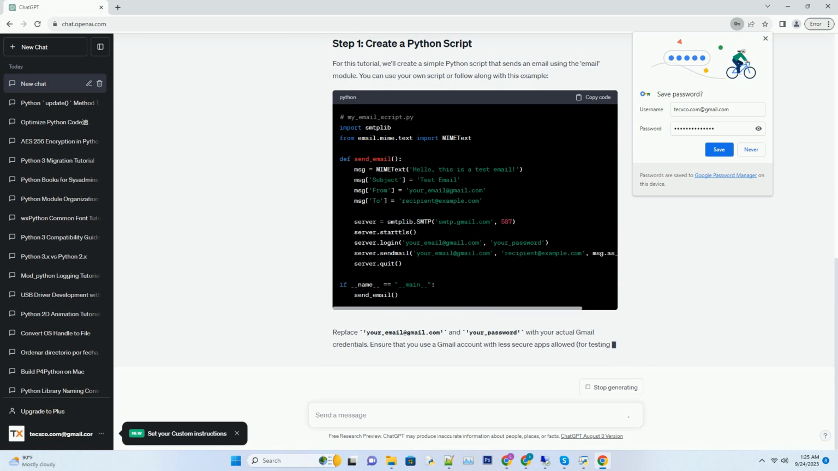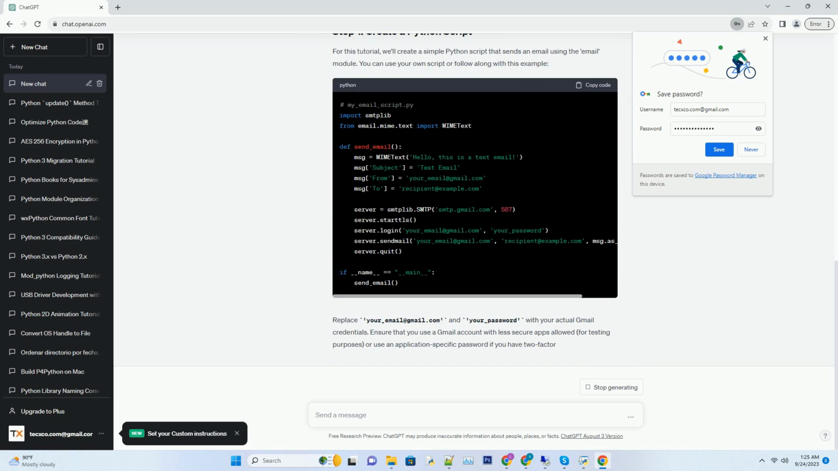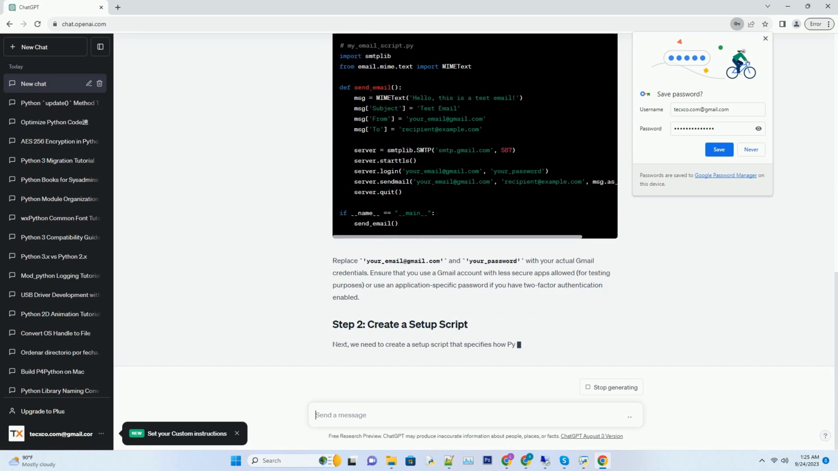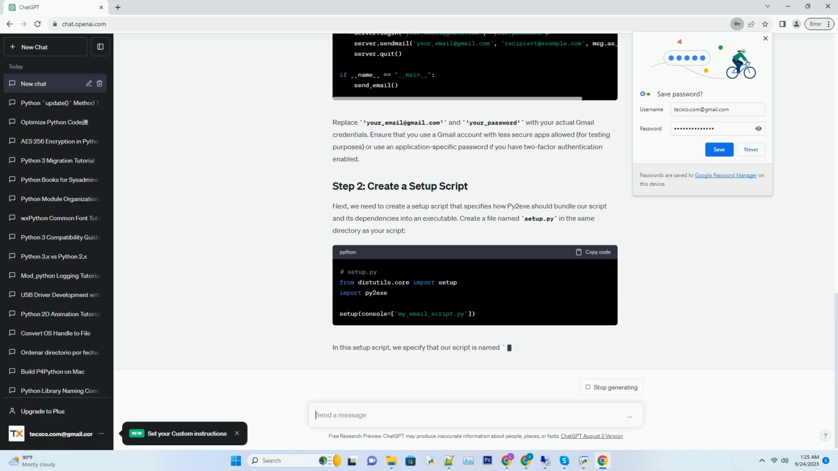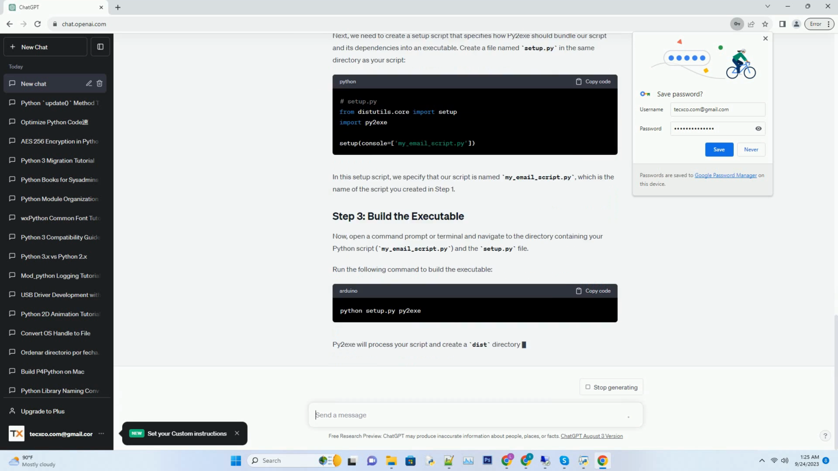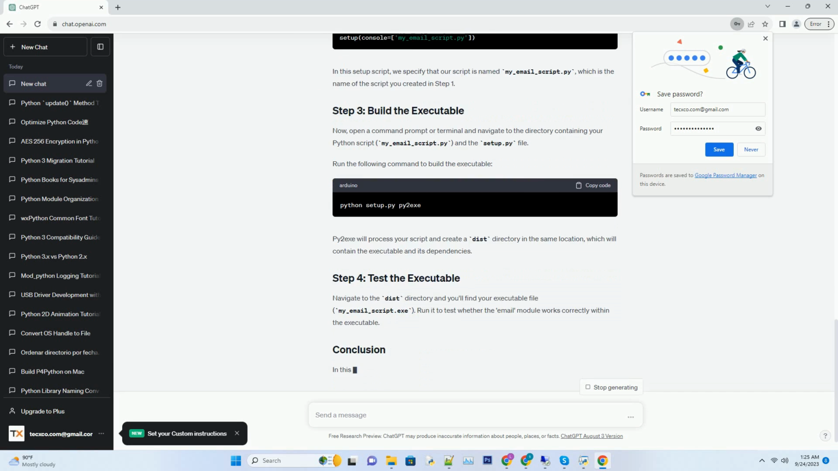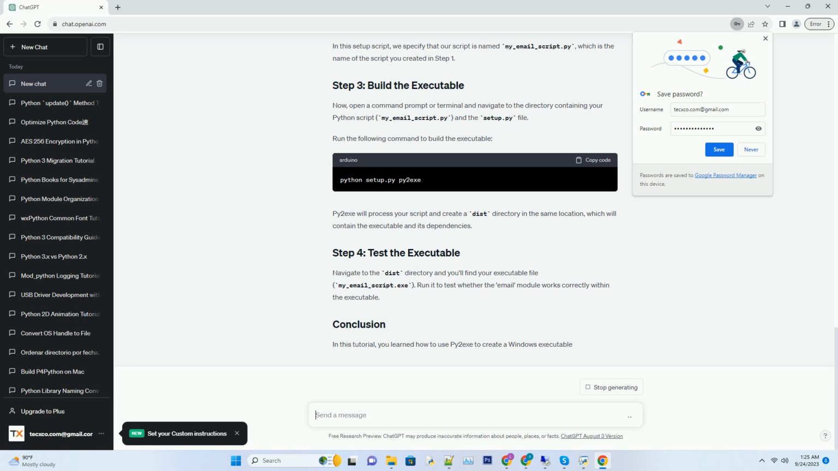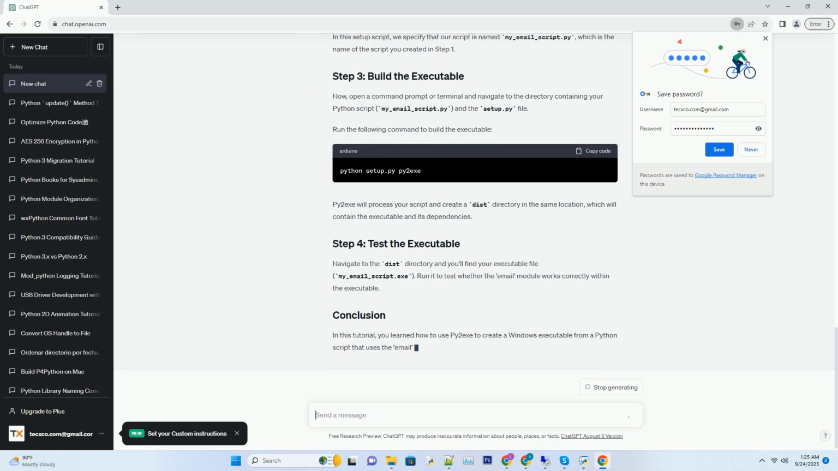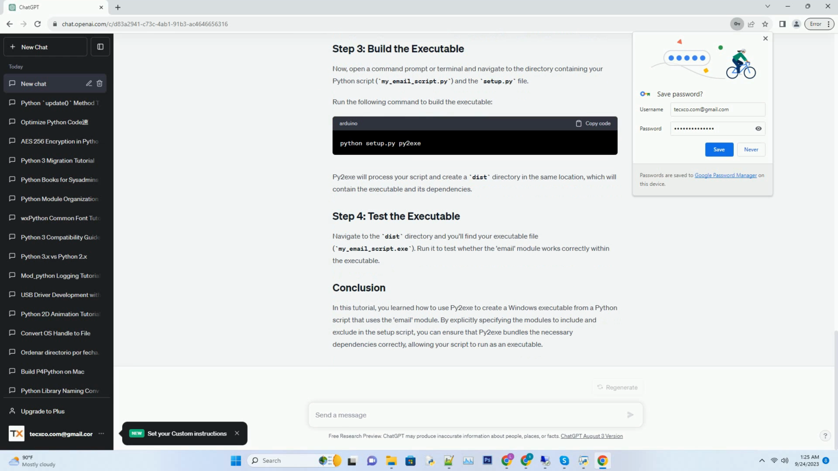Before we get started, make sure you have the following installed on your system. Python, ensure you have Python installed. You can download the latest version from the official website, https://www.python.org/downloads. Py2exe, install Py2exe using pip. A Python script, you should have a Python script that you want to convert into an executable.